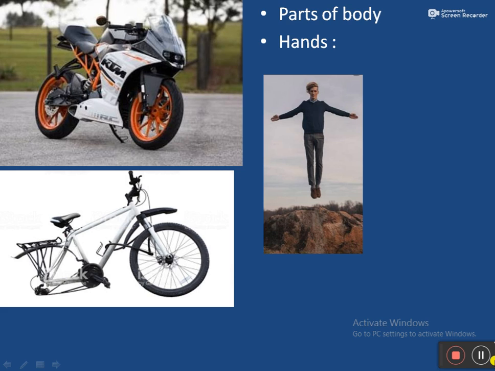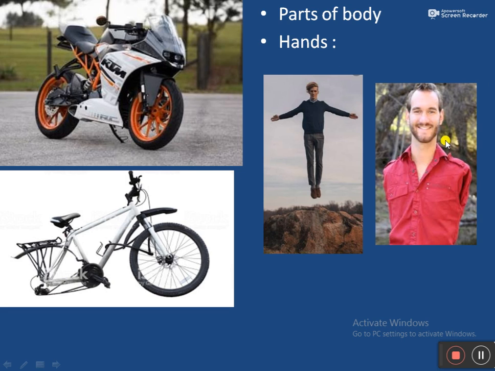Like that, our human body also. If we remove any part of the body, what will happen? We cannot do anything without that part. For example, hands. Look at the picture. In this picture he has hands. Look at the next picture. In this picture he has no hands. If we don't have hands, we cannot eat, write, or do anything. All parts of our body support one another and help the body in functioning properly.